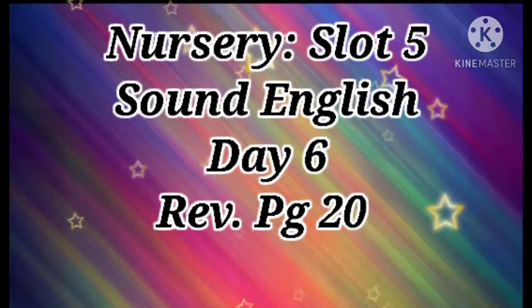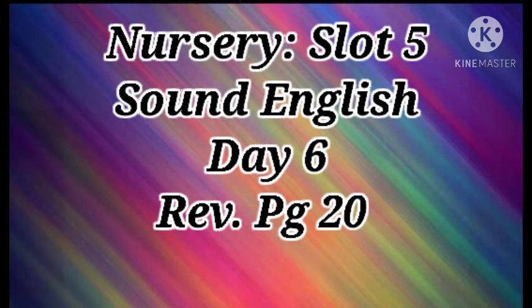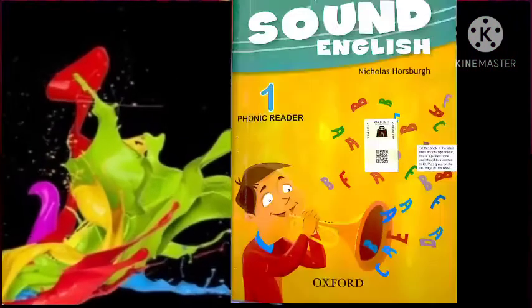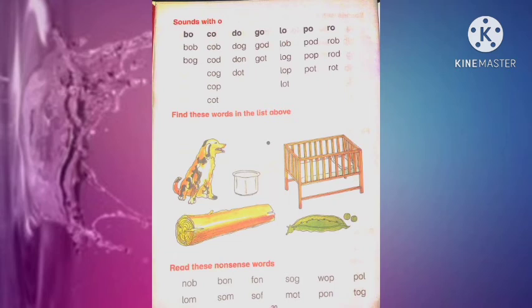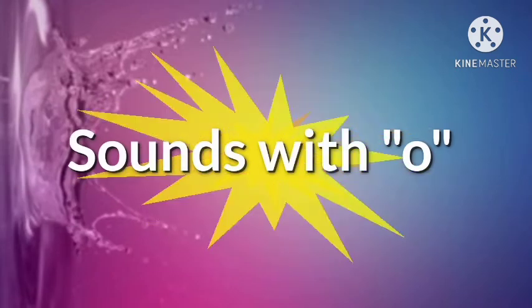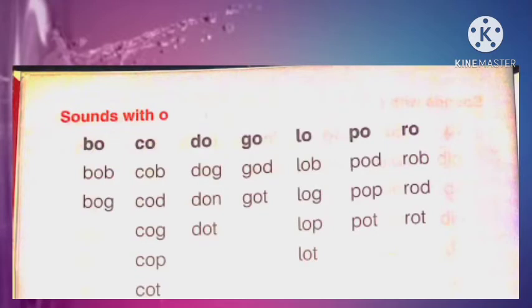Today we are going to do Sound English task of day 6. We are going to revise page number 20. So open your Sound English book, page number 20. So let's start reading. Read Bismillahirrahmanirrahim. We are going to read the sounds with O. O. What is the sound of O? O. So we will do column number 1 and column number 2.